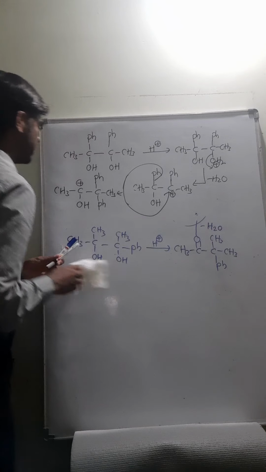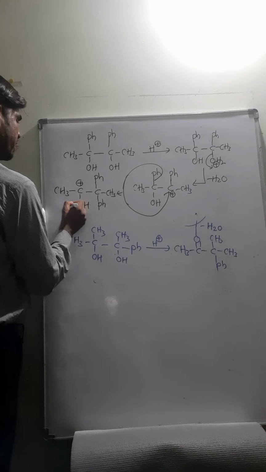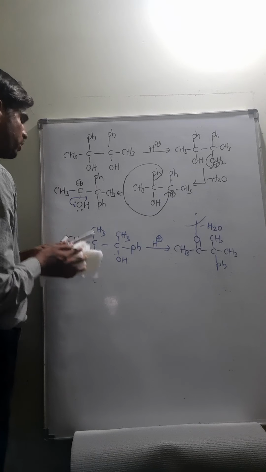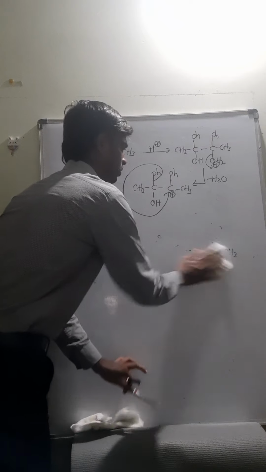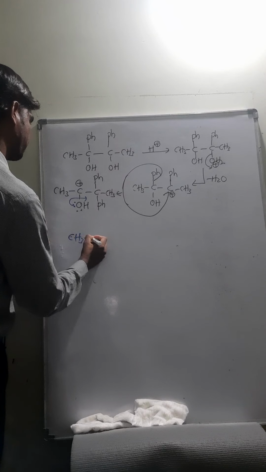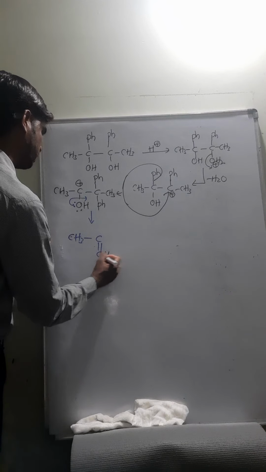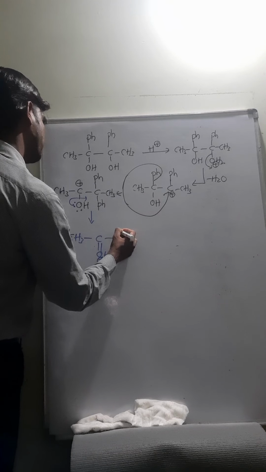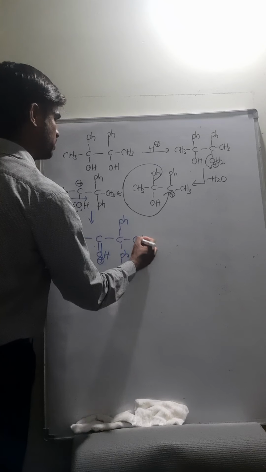Finally this secondary carbocation will stabilize by resonance again, and it will produce CH3, C double bond OH plus, and C Ph, Ph and CH3.